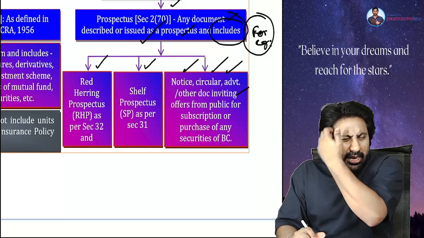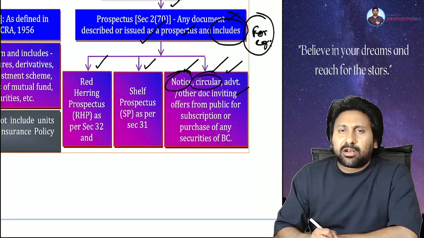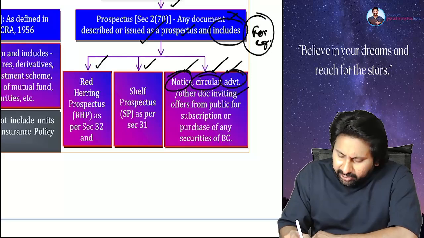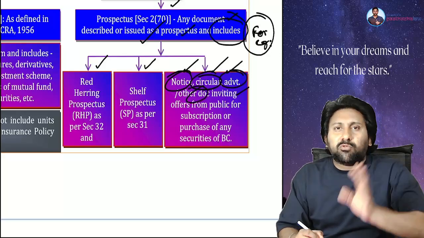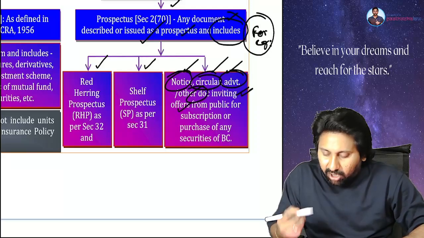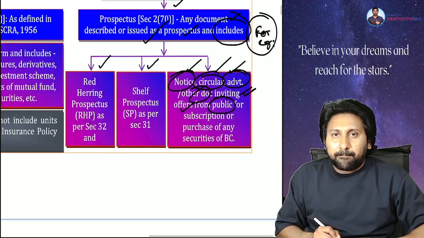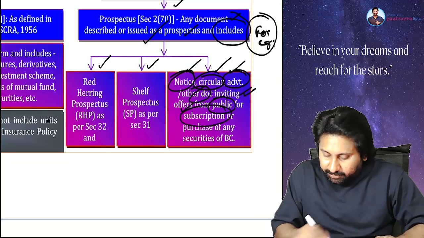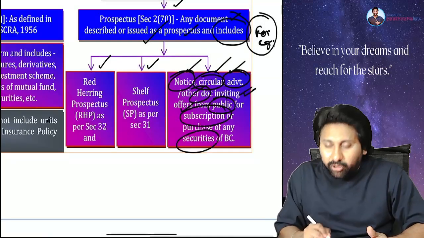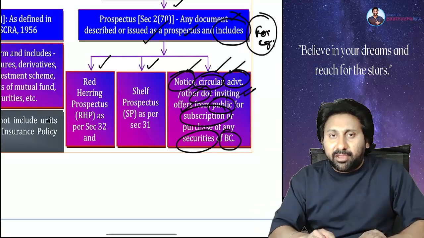So any kind of document, name it in different way. You call it notice, you call it circular, you call it advertisement, you call it a document, you put any name you want. What is your motive? Motive is to invite the offers. From whom? Public. For what? Subscription. Subscription of what? Securities. Securities of whom? Body corporate. That's it. It will become a prospectus.